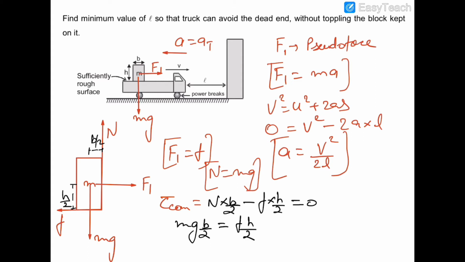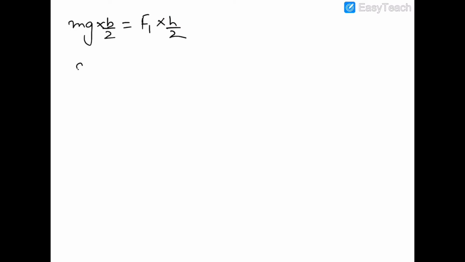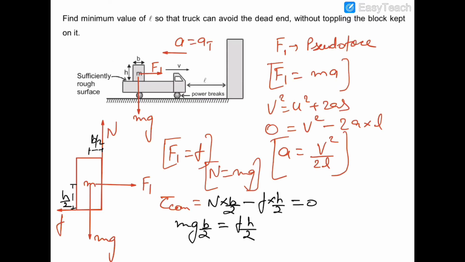Okay, now we know that this friction f is equal to F1 and F1 is equal to ma. So we can further use the condition that mg into b by 2 is equal to F1 into h by 2. I have substituted the value of friction as F1 here. So this mg into b by 2 should be equal to, this F1 is ma. We know that F1 is the pseudo force and a is V square by 2L.